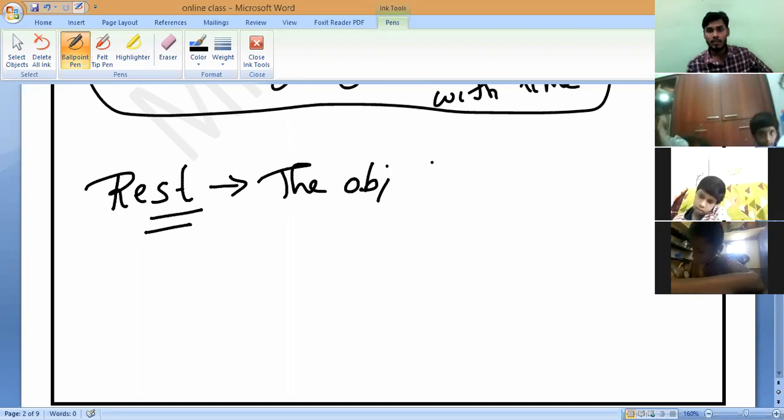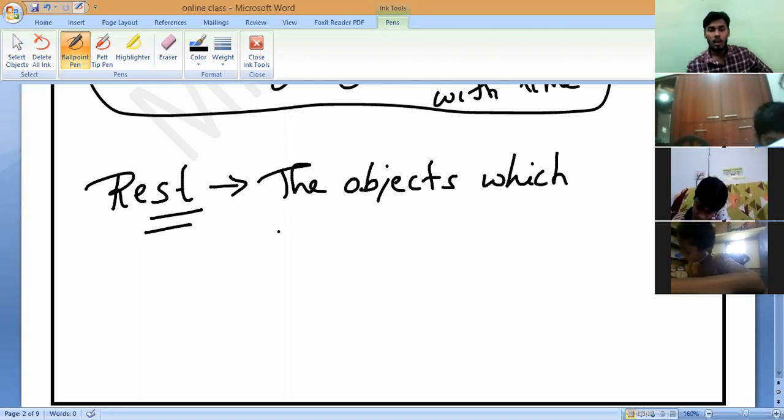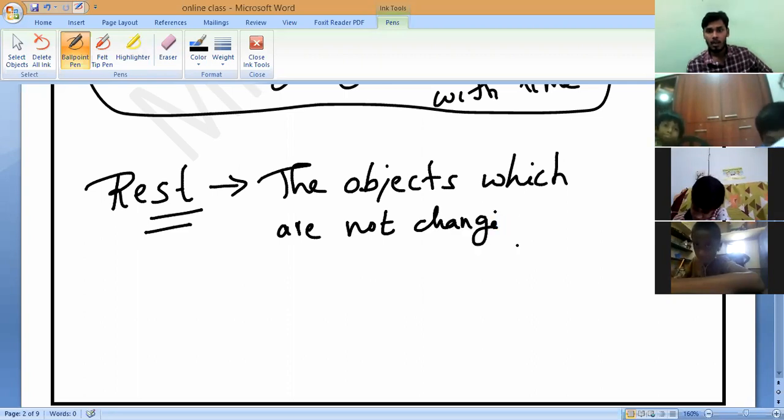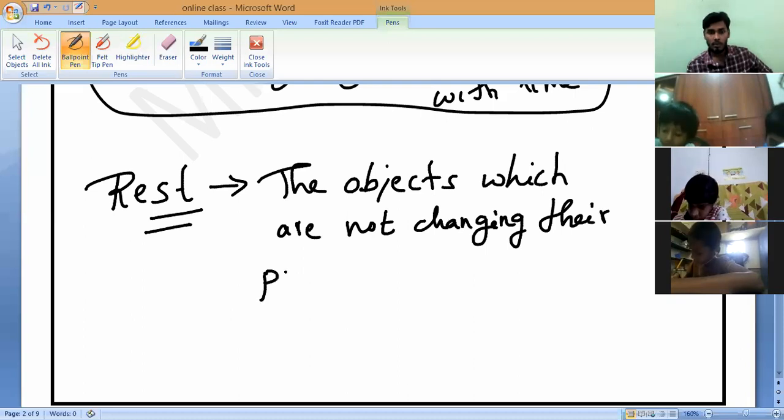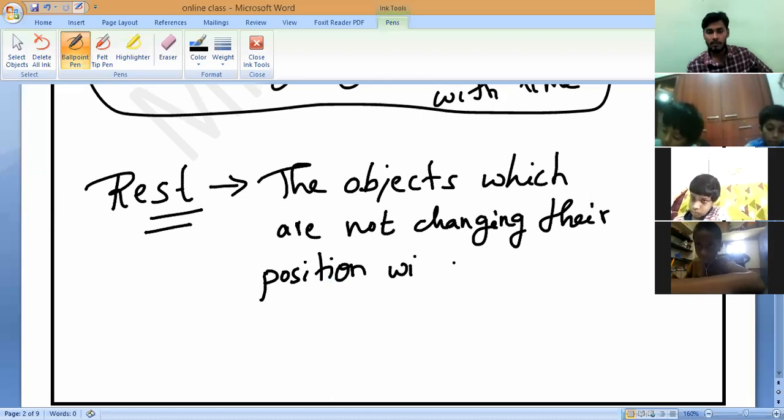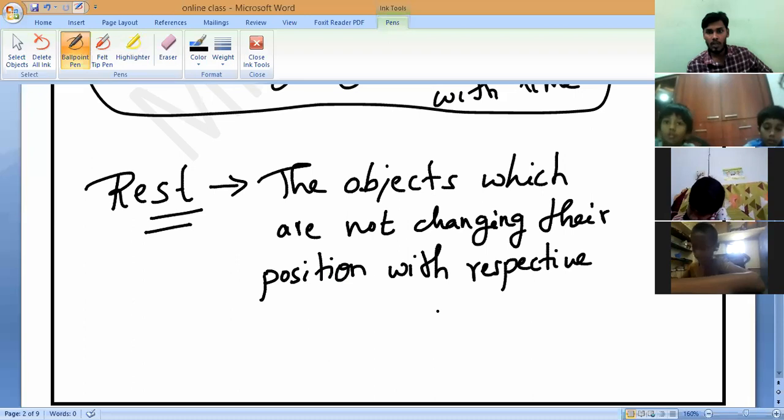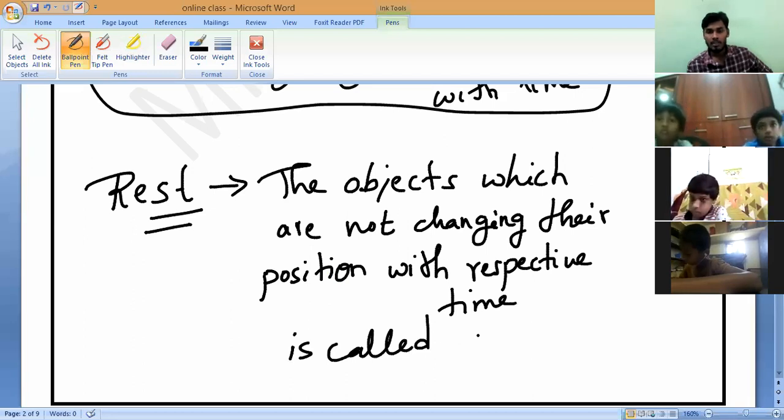The objects which are not changing their position with respect to time are called rest.